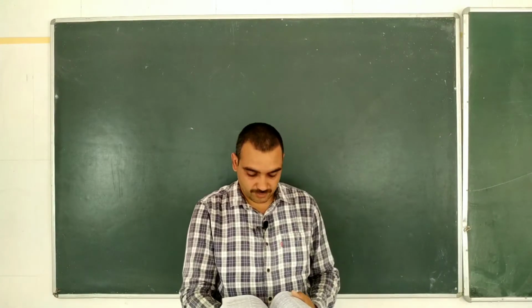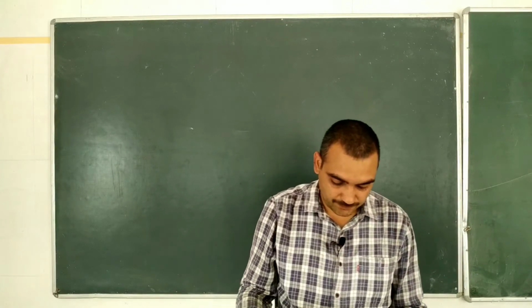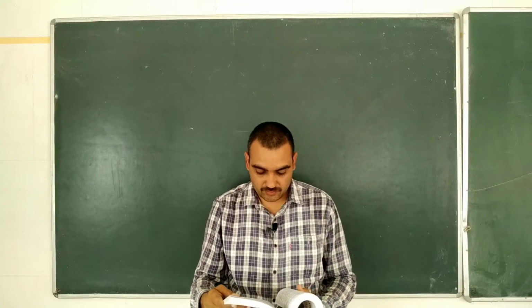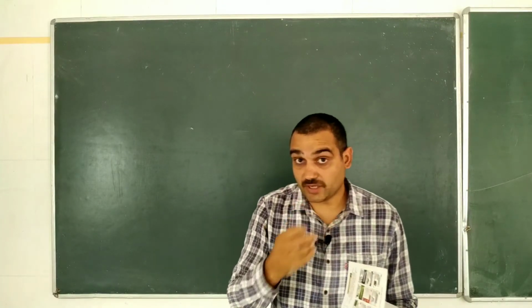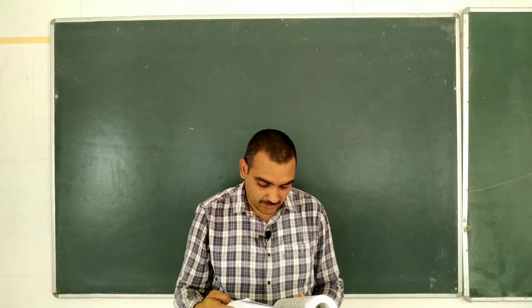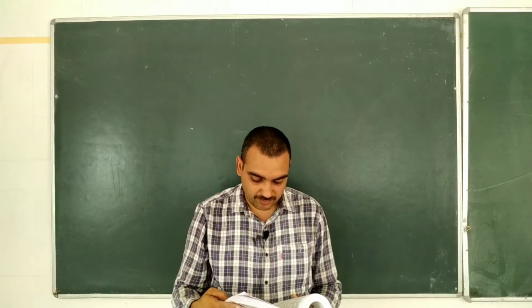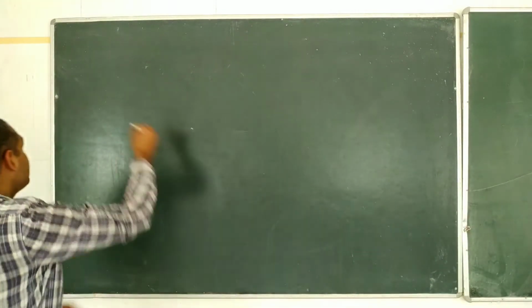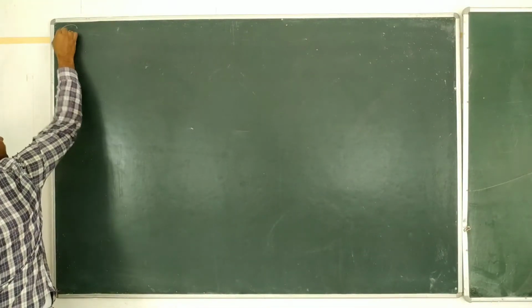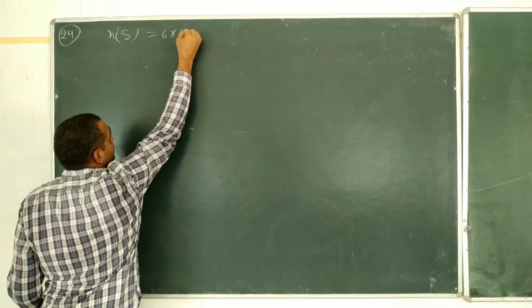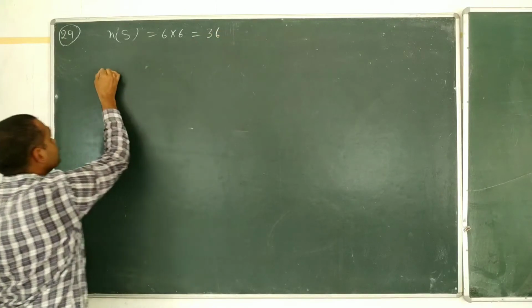Clear? Question number 29. 2 dice are tossed once. The probability of getting an even number on the first die or a total of 8. The number of elements in our sample space is 6 multiplied by 6, and that is equal to 36.